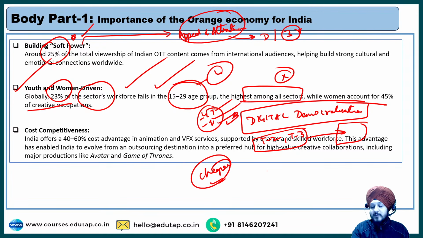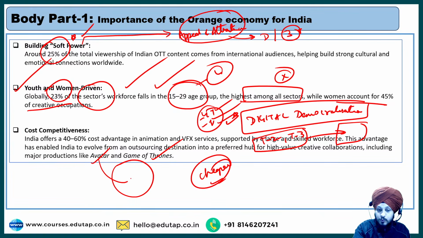A lot of the time, foreign productions like Avatar and Game of Thrones outsourced many projects to big Indian cities like Bangalore and Pune, which are hubs of this creative sector, when it comes to VFX services, because we have that skill level. That increases the importance and competitiveness of India at the global level. So it says that India offers a 40 to 60% cost advantage in animation and VFX services, supported by a large and skilled workforce.